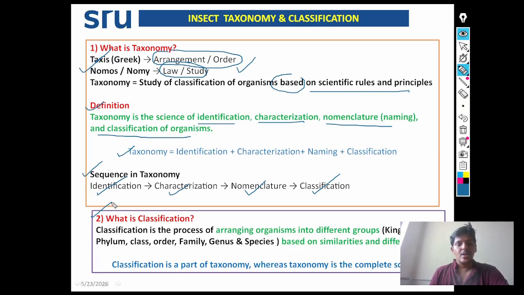Classification is the process of arranging organisms into different groups such as kingdom, phylum, class, order, family, genus, and species, based on their similarities and differences. Classification is a part of taxonomy, whereas taxonomy is a complete science.